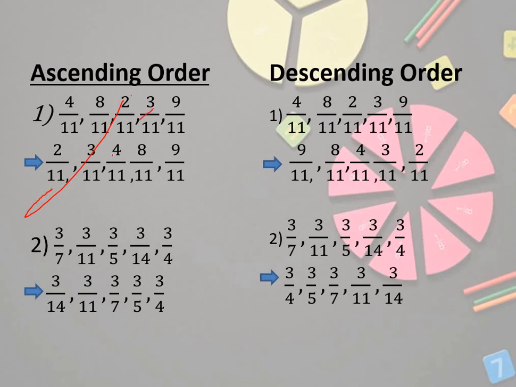Then 3 is small, 3 by 11 is second. Then 4 is small, 4 by 11. Then 8 by 11 and 9 by 11. You can understand this in this way also. Suppose we had brought pizza. You also did it into 11 parts, your pizza. I also did 11 parts of my pizza. But I ate only 2 pieces out of it, and you ate 3 pieces out of it. Correct? Who ate more? Obviously you.